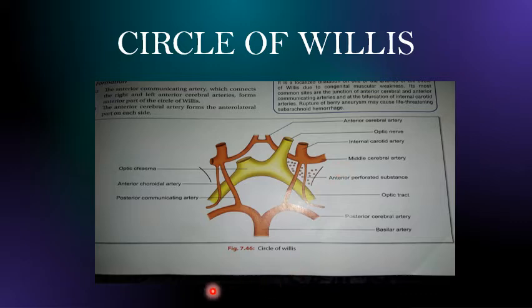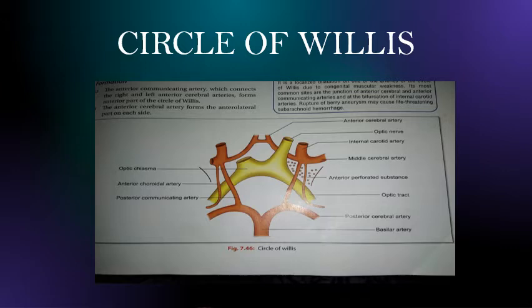The first thing, as you see, in the formation, there is a mention of anterior communicating artery. Now if you see here, you can see this side also there are cerebral artery, this side is also anterior cerebral artery, right?